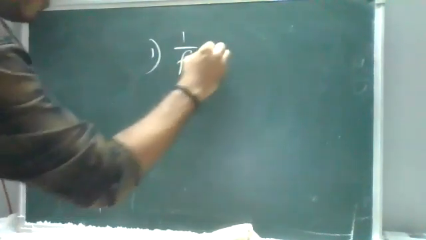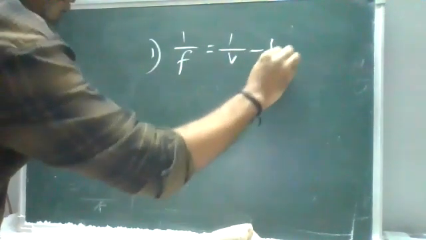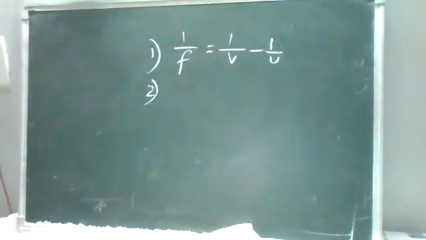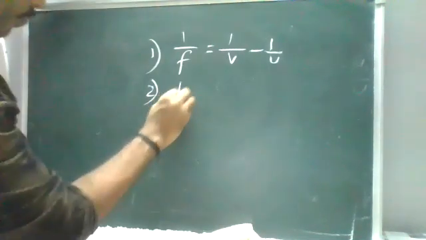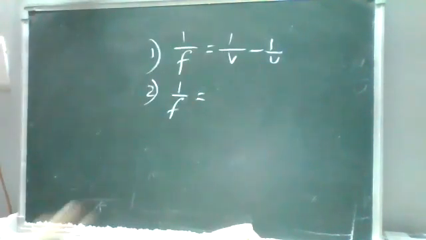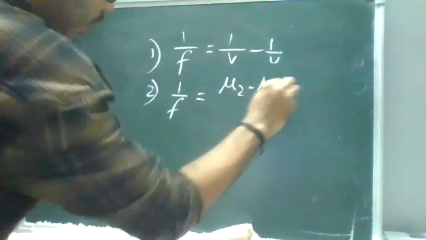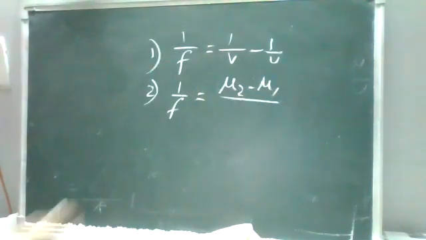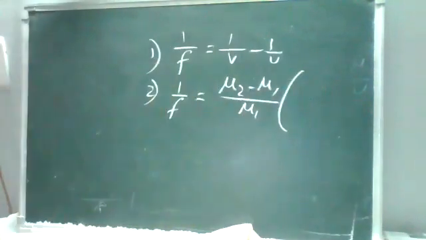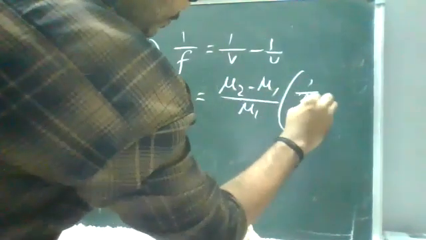Next heading is the lens maker's formula. Directly I'll give the relations. First one: 1 by f is equal to 1 by v minus 1 by u. Second one, with respect to the focus and the refractive indices mu1 and mu2: 1 by f is equal to mu2 minus mu1 by mu1 into 1 by r1 minus 1 by r2.